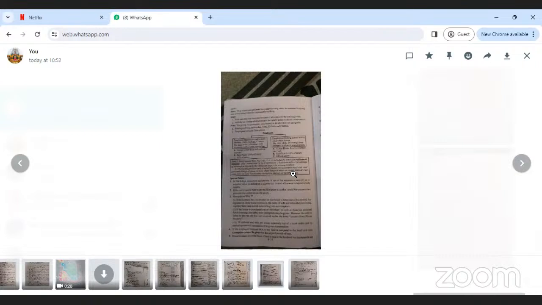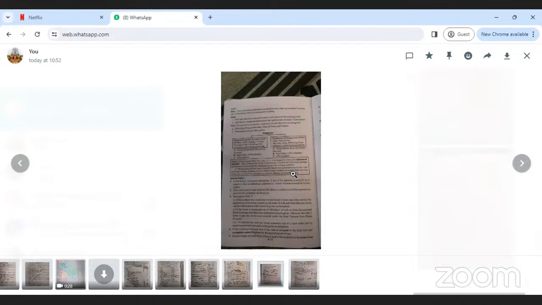Cost of acquisition, cost of improvement, indexed cost of acquisition, indexed cost of improvement, capital gain, long-term capital gain, and how much percentage you have to calculate.